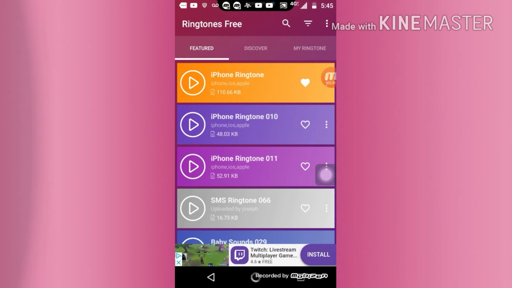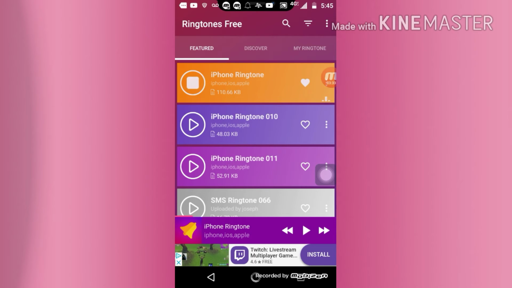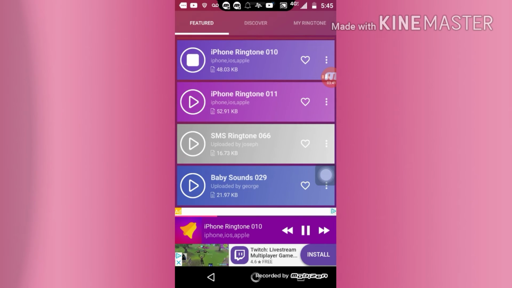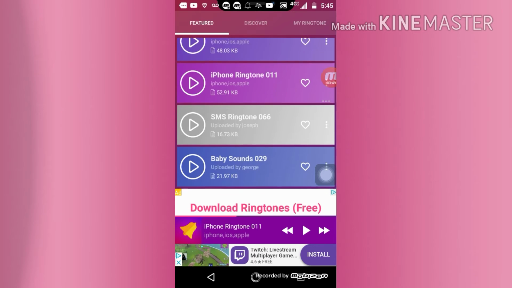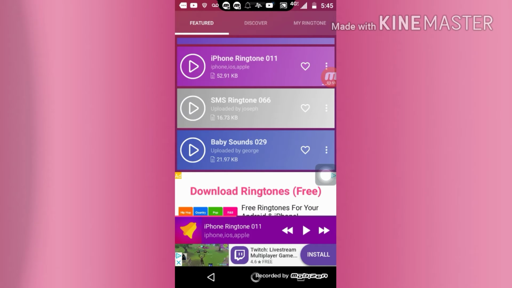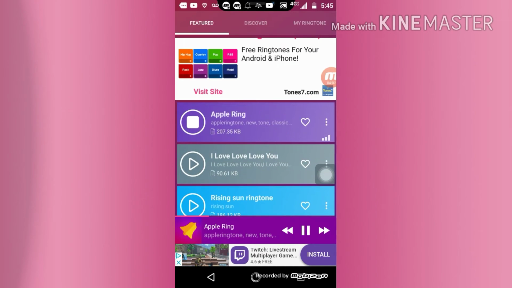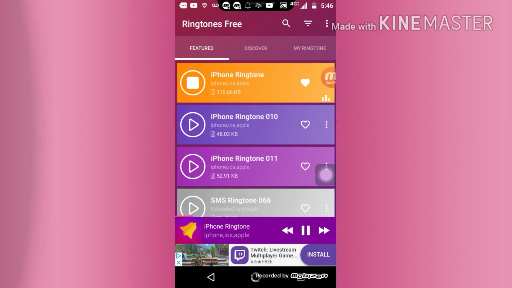And then there's this one, iPhone ringtone 010. Then this is iPhone ringtone 1011. I already made that one. The SMS ringtone 066, I do not like that one either. Turn that off. And then the baby sounds, and Apple ring. But I have that one. I had no idea that they had this one. I never knew that.